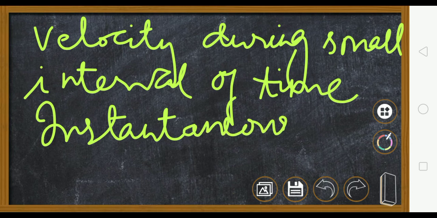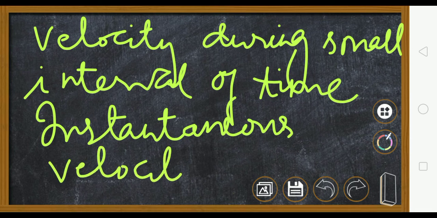Instantaneous means only at one particular instant, one particular moment. Okay? Clear?